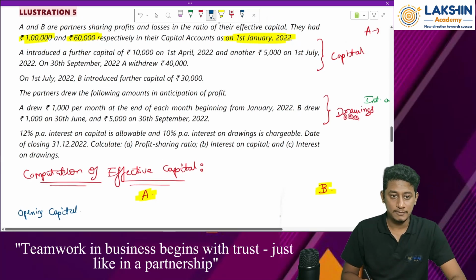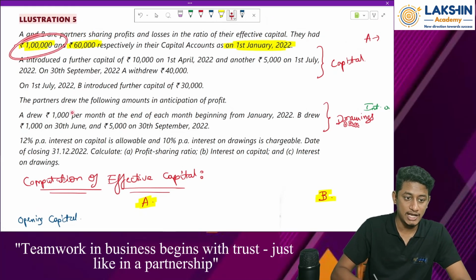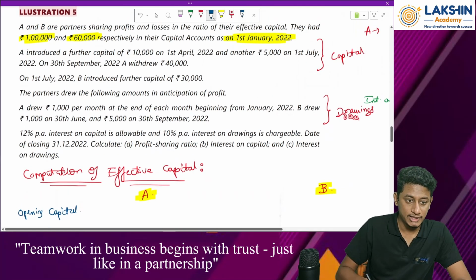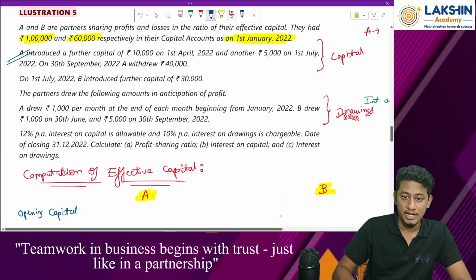What is the opening capital? As per the question, it is rupees 1 lakh for partner A, right? So 1 lakh. Then what has happened? Then look at this para. A introduced further capital of rupees 10,000 on 1st of April, right?